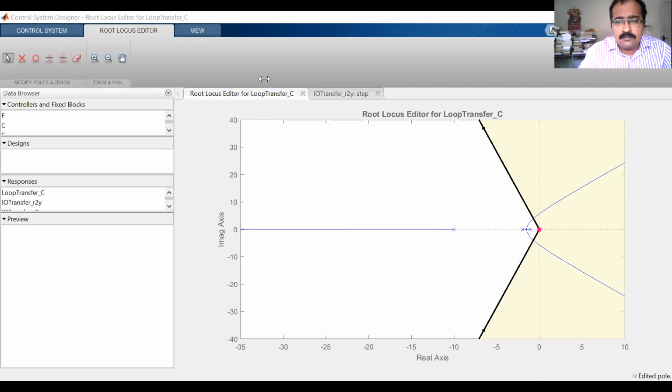So this should now work. So now the poles have to be slid. So if you try to slide the poles so that the dominant ones lie at the intersection, what happens?